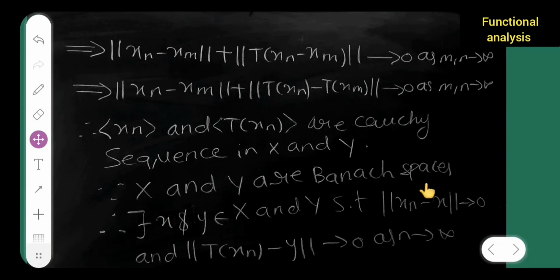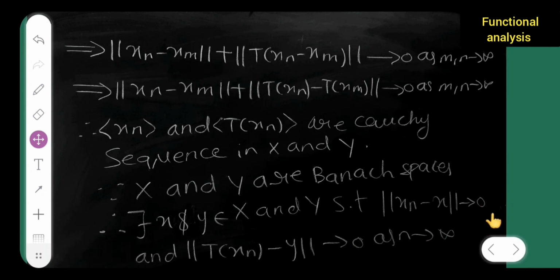Since X and Y are Banach spaces, there exist x in X and y in Y such that ||x_n - x|| tends to 0 and ||T(x_n) - y|| tends to 0 as n tends to infinity. Now this norm will tend to 0 and this norm will tend to 0 as n tends to infinity.